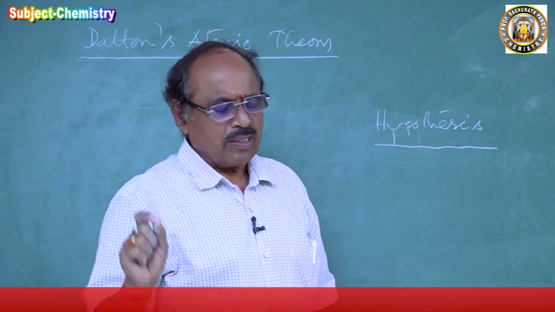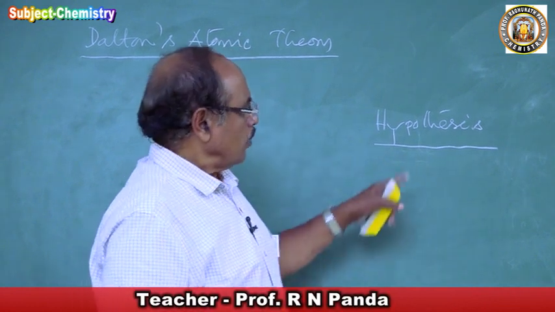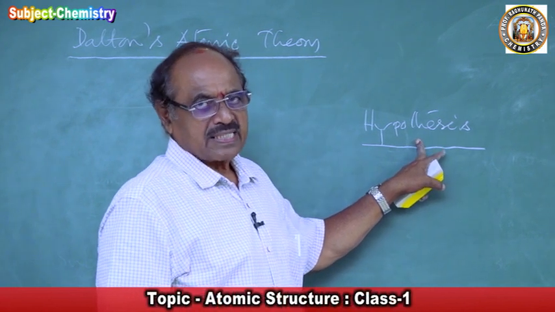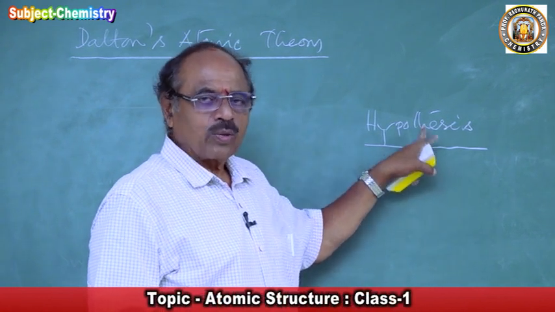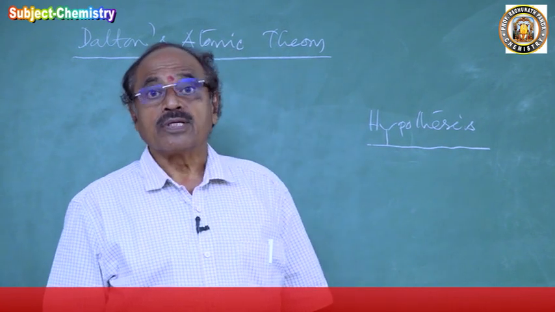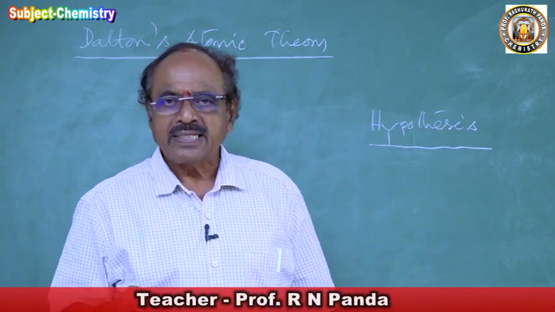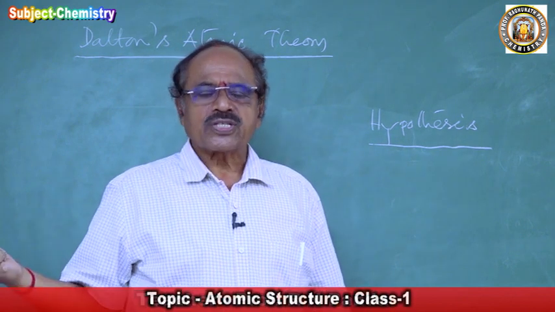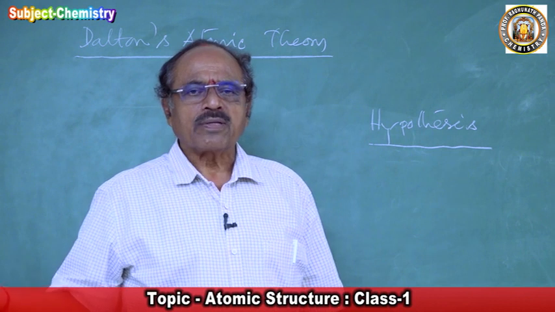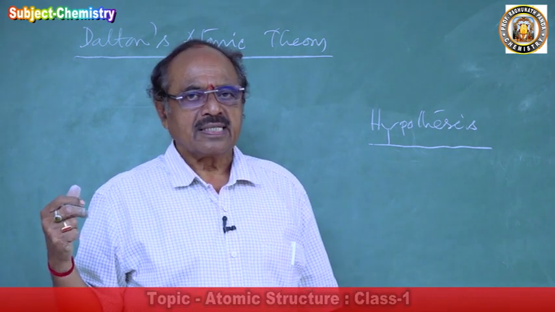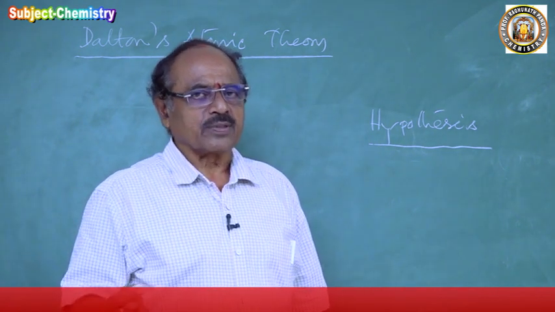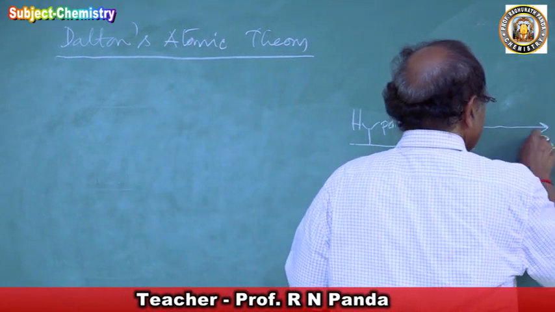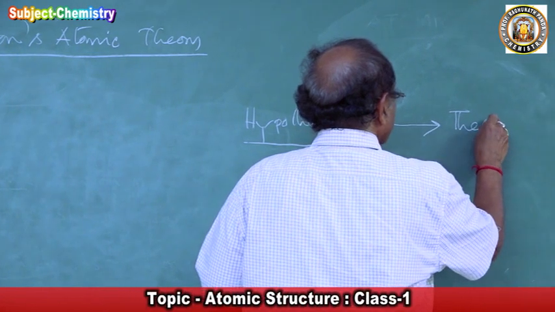So it is an original independent explanation of an event, that is called thesis. And how did that come? Here hypo means imaginary. So an imaginary explanation. First, a scientist proposes an idea about a phenomenon or about an event. So that comes as a hypothesis. And when this hypothesis is generalized, that becomes a theory.